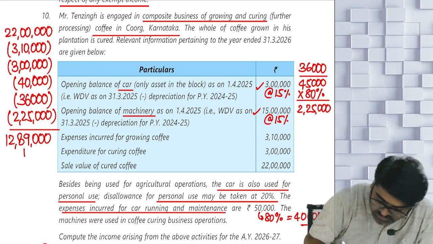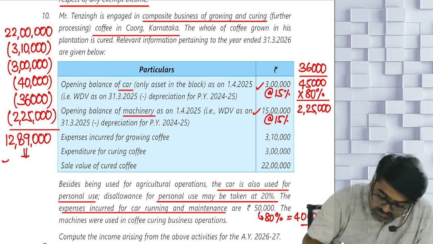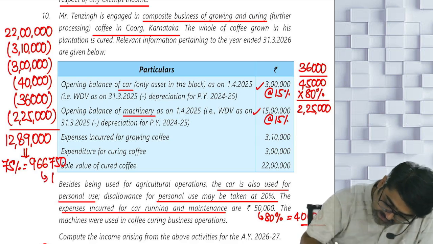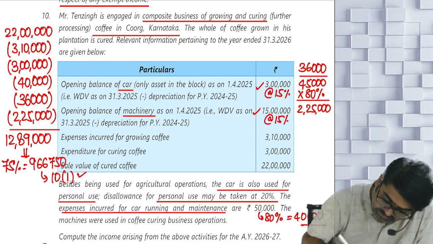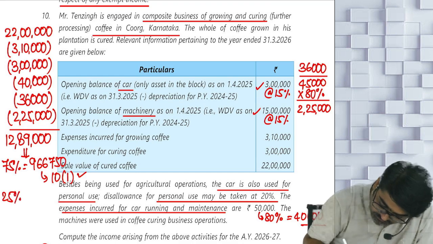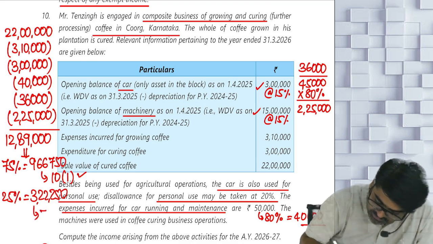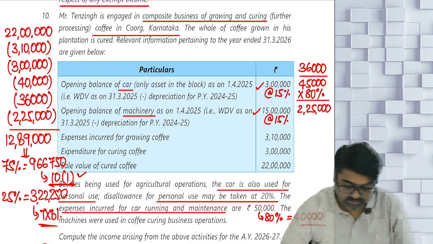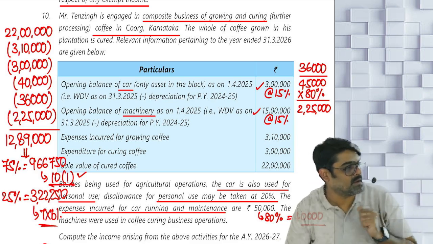Now out of this, 75% is how much? 9,66,750. This will be your agriculture income, fully exempt under section 10(1). How much is 25%? 3,22,250. This is your PGBP income taxable under the head business or profession. Yes or no? Simple or difficult?